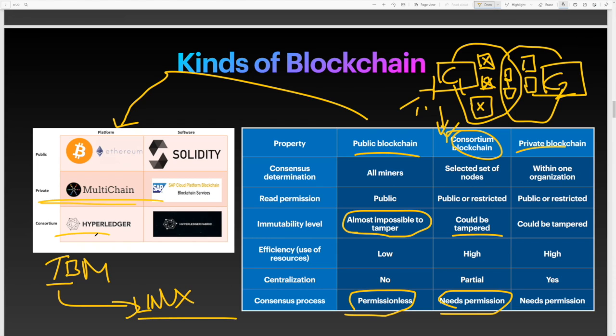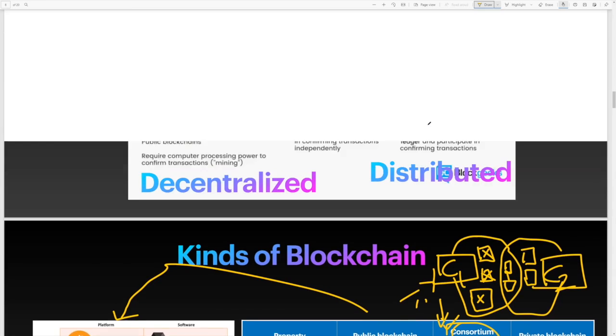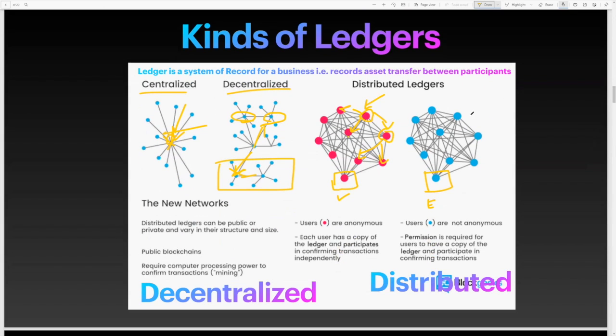I don't know how popular this is, but I know that Ethereum is very popular because of it being a public blockchain, and it's impossible to tamper, and there are some benefits to it, and it's permissionless also. When I say needs permission, it means that whoever is using this node, whoever is looking at these transactions, needs to have permission into the system, which is very similar to this. This is an example of a permission-based blockchain. All the blue ones are not anonymous. They need permission to be on the network. That's the main difference in these two.